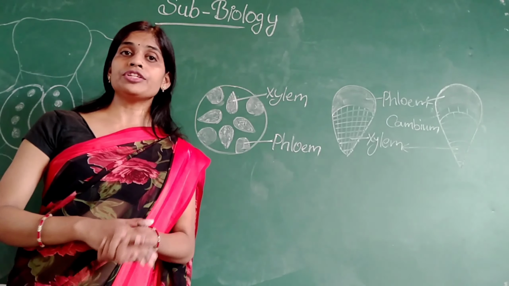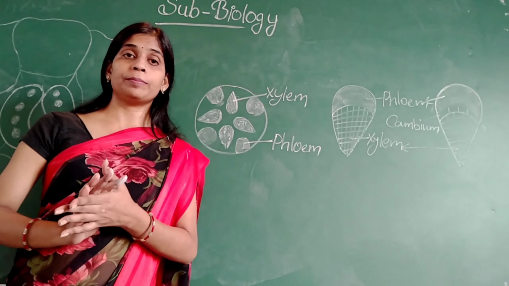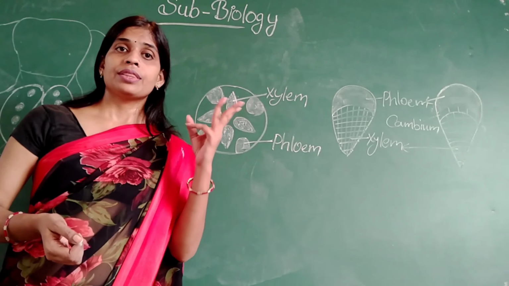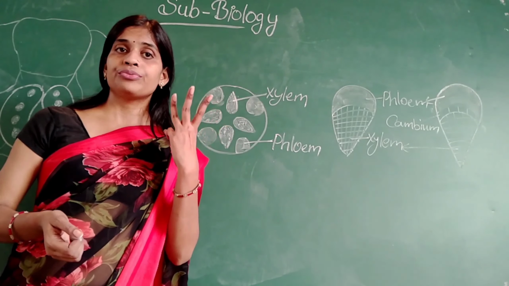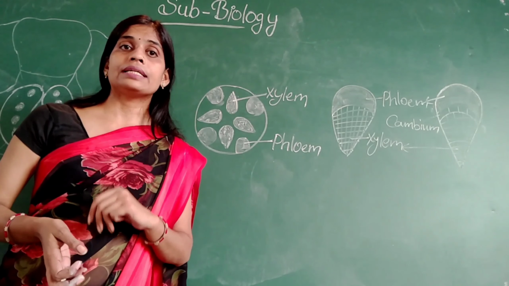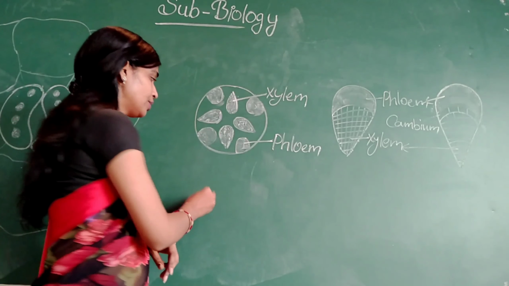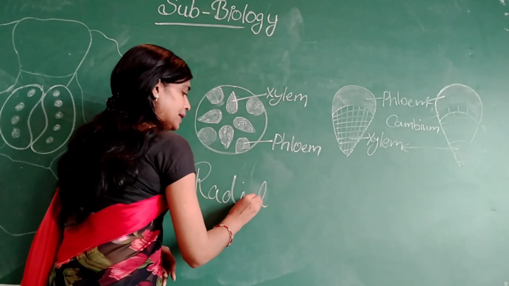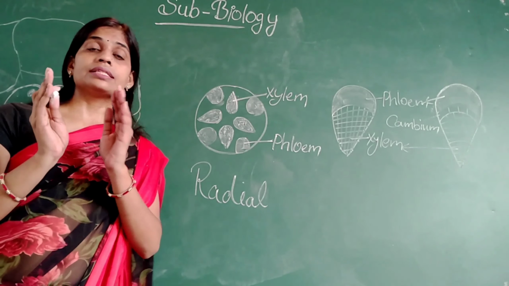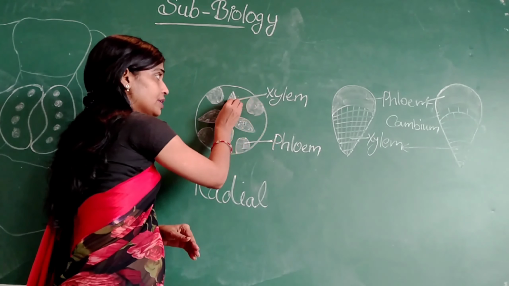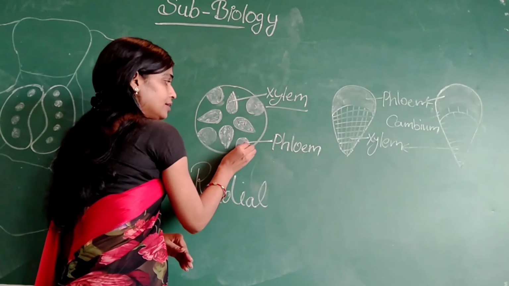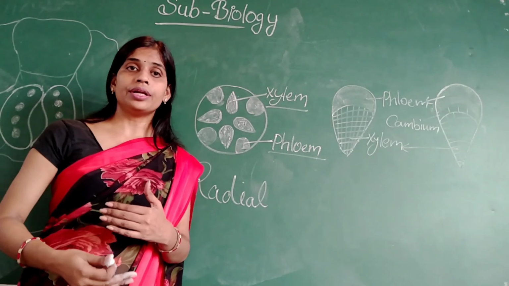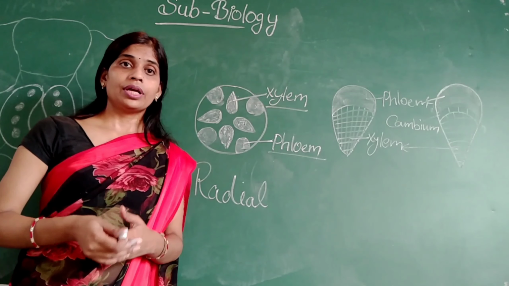On the basis of arrangement of xylem and phloem, the vascular bundles are of three types. One is the radial vascular bundle. In the radial vascular bundle, the xylem and phloem are arranged in an alternate manner.